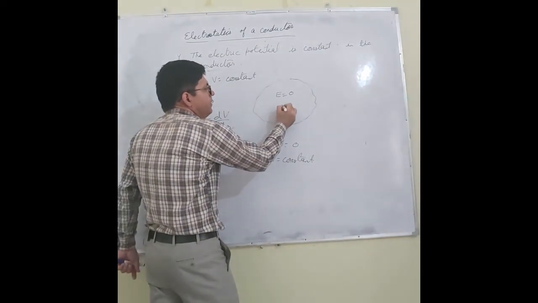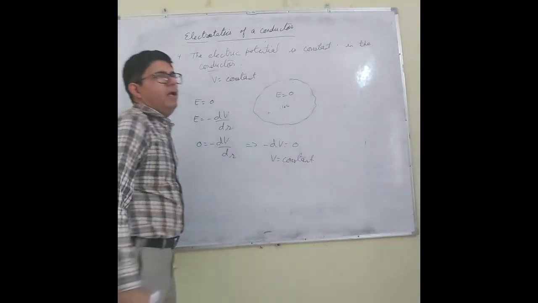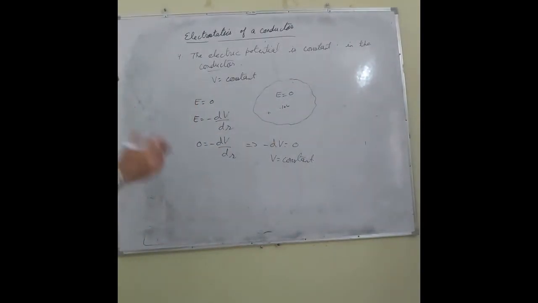If I say here potential is 10 volt, here it will be 10 volt and here it will be 10 volt. Everywhere it will be 10 volt. So electric potential is constant inside the conductor.